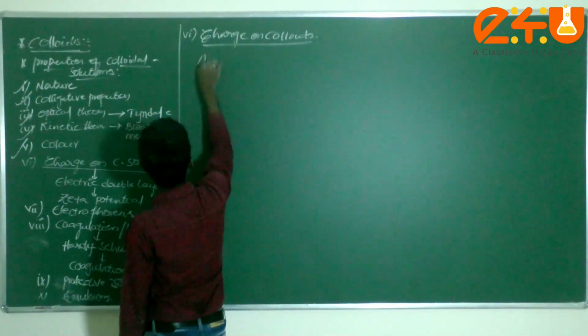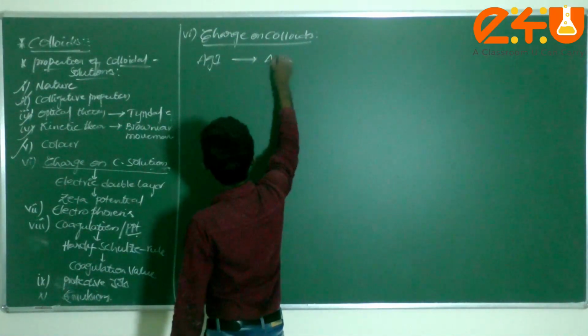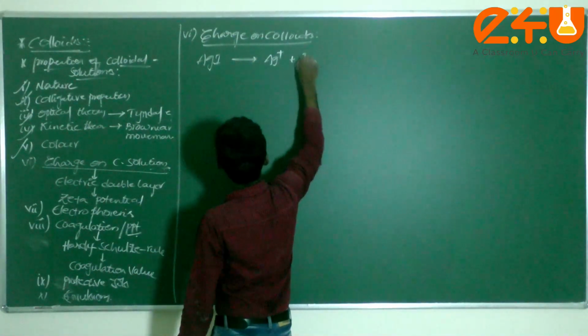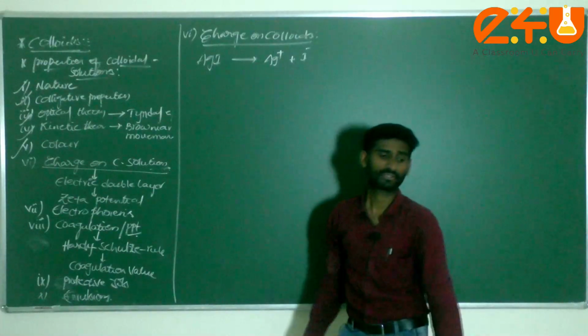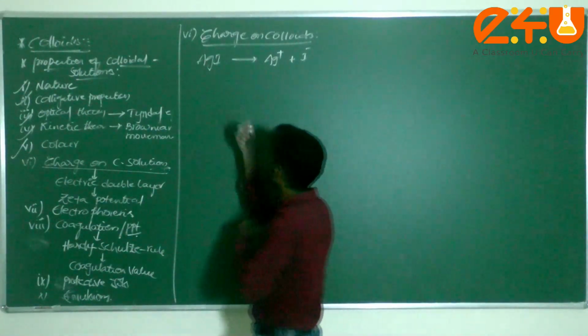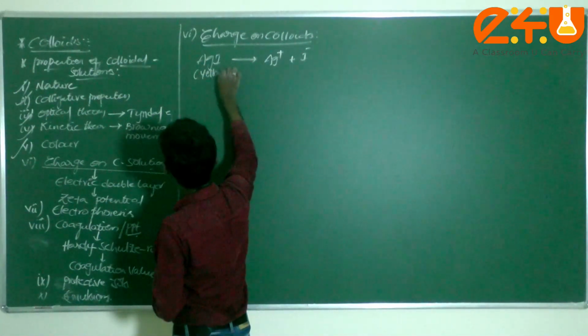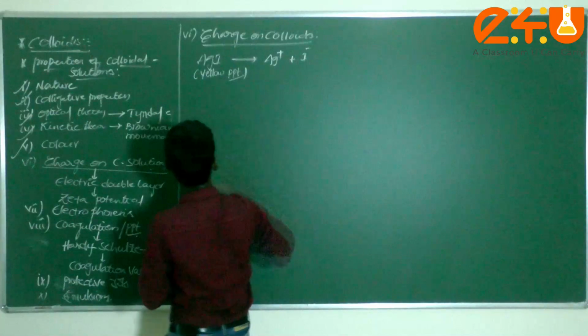Now if you take silver iodide, how is it, dear students? It is converted to Ag plus and I minus. This colloidal solution carries some charge in the solution. This is generally a yellow precipitate.